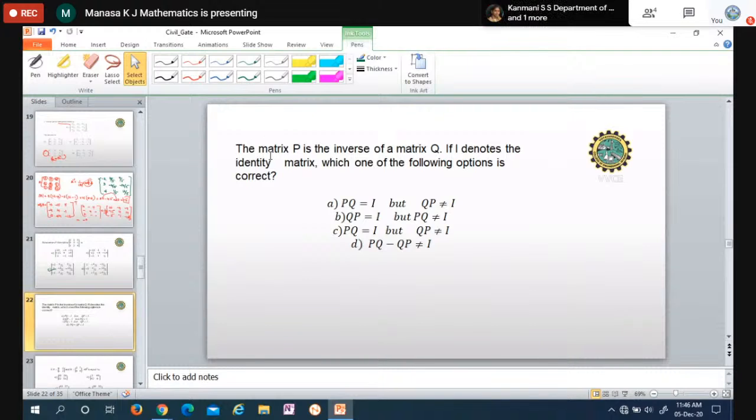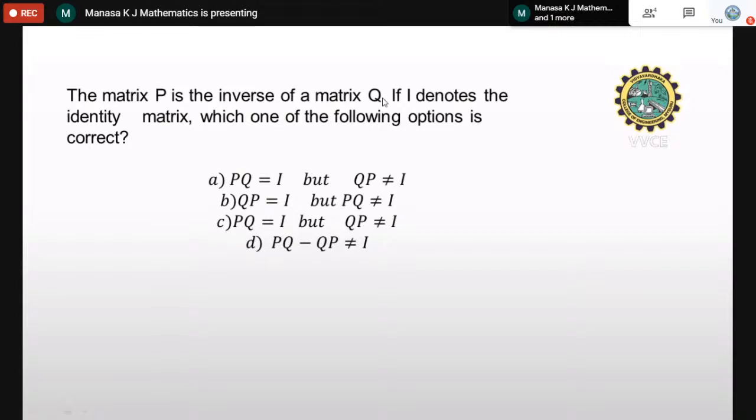Okay, next problem. The matrix P is the inverse of a matrix Q. We have matrix Q and its inverse is nothing but P. Like if this is A, this becomes A inverse. If I denote the identity matrix, which of the following options is correct? So Q is the matrix and P is its inverse.